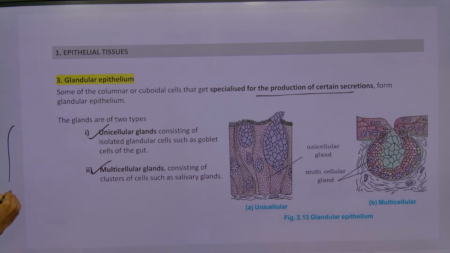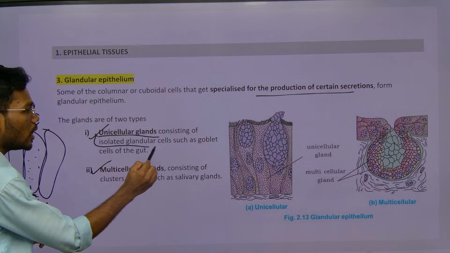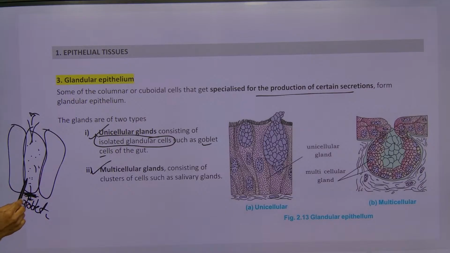We already saw some kinds of columnar epithelium. In that, one cell is called what? Goblet cell. This goblet cell has some proteins, and it is releasing those proteins. So this cell is acting like what? A gland. So this single cell is acting as a gland cell. That's why these goblet cells are called what? Unicellular glands, which means these are isolated glandular cells such as goblet cells, which are releasing all these chemicals or proteins.